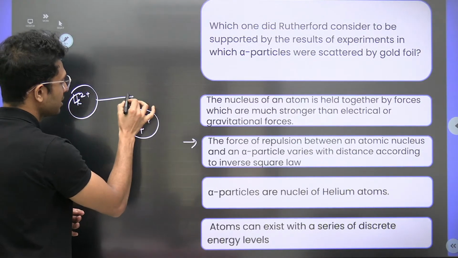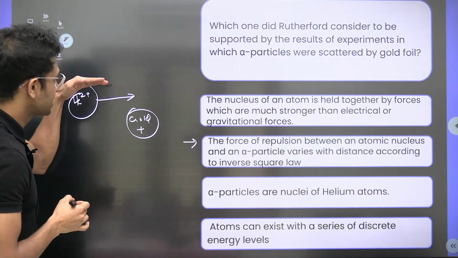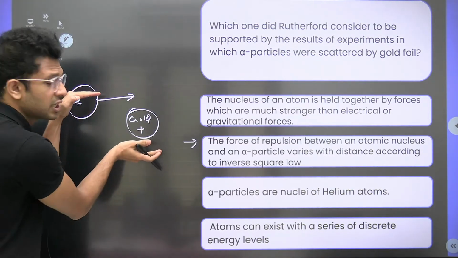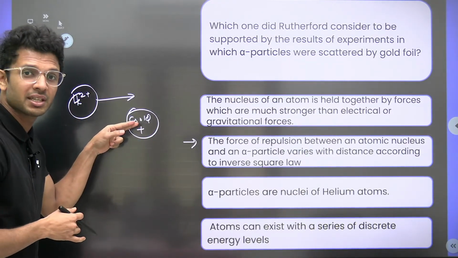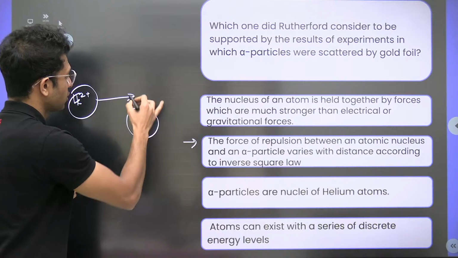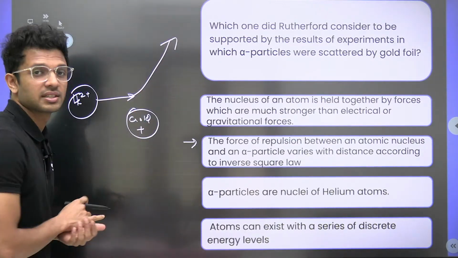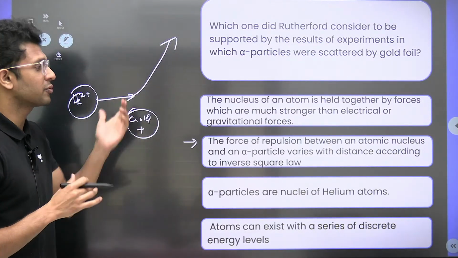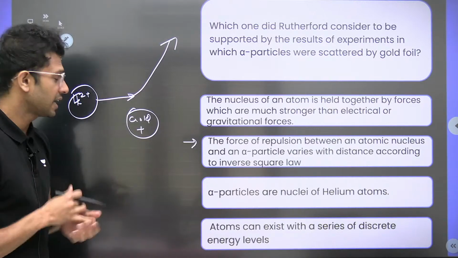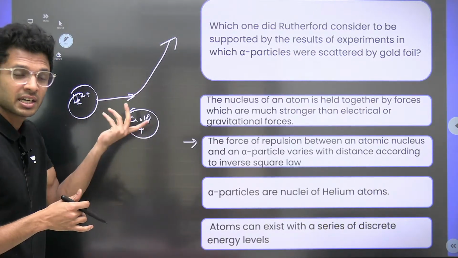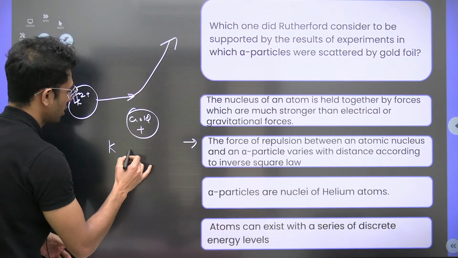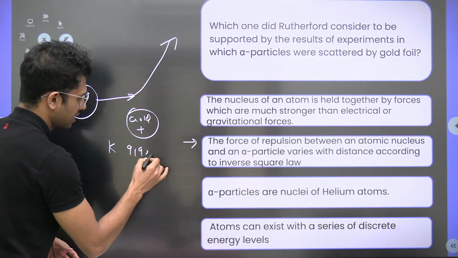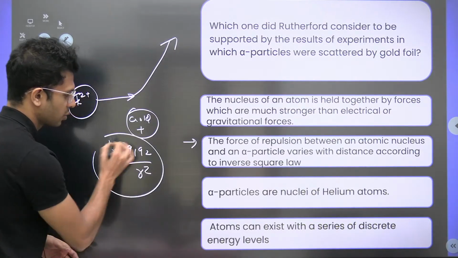As helium 2+ gets closer to the positively charged gold nucleus, positive and positive interact, and the gold pushes away this helium nucleus, because there is a force of repulsion. This force will obviously follow Coulomb's law: 1 by 4 pi epsilon 0, charge of one particle times charge of the other, times 1 by r square.